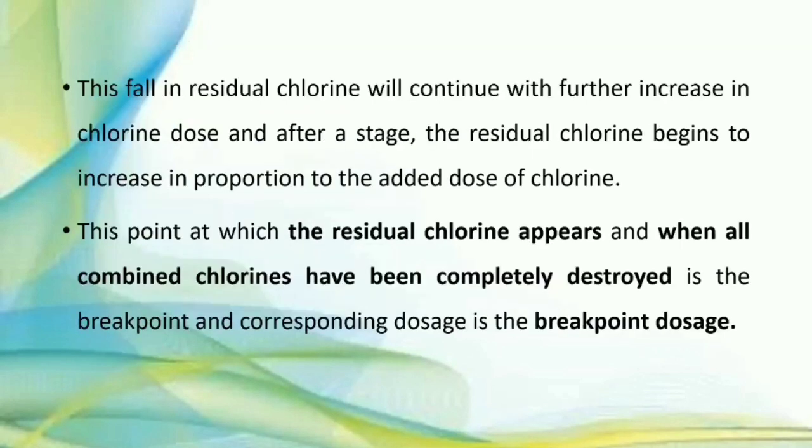This fall in residual chlorine will continue with further increase in chlorine dose, and after a stage, the residual chlorine begins to increase in proportion to the added dose of chlorine. This point at which the residual chlorine appears and all combined chlorine has been completely destroyed is the breakpoint. Its dosage is called the breakpoint dose. So what is breakpoint chlorination?